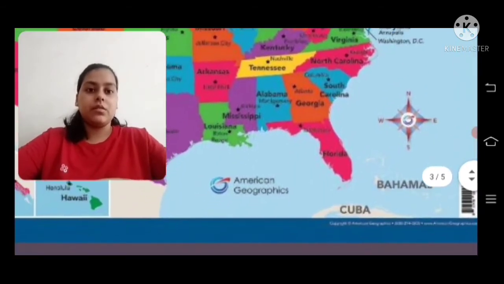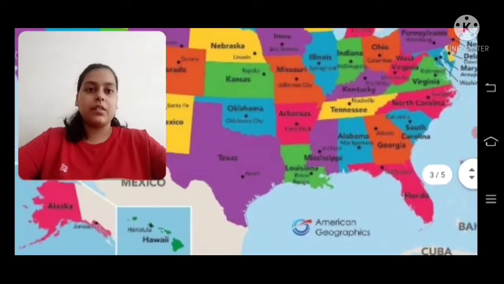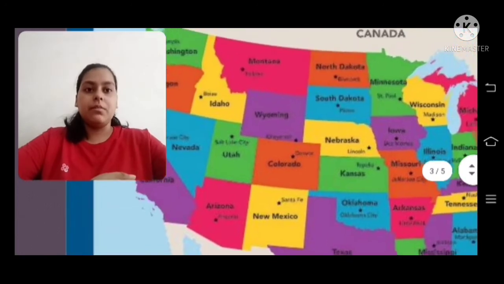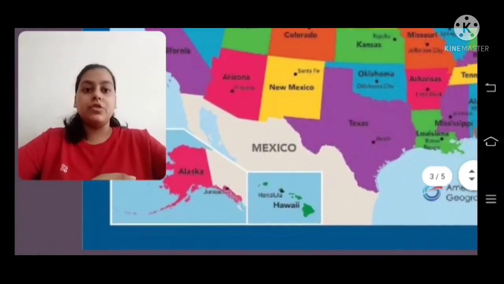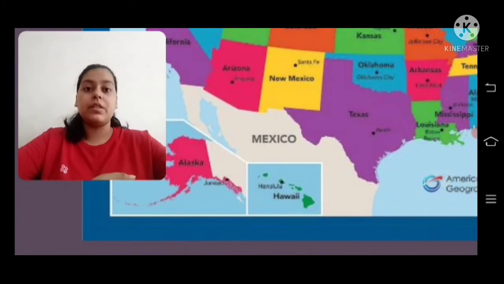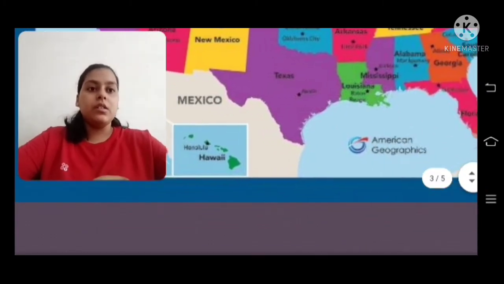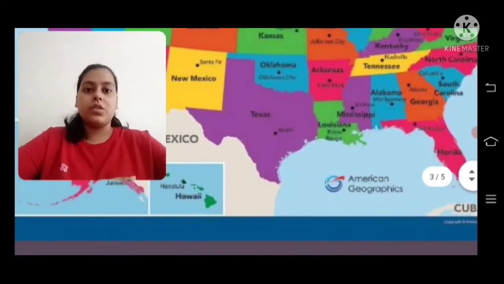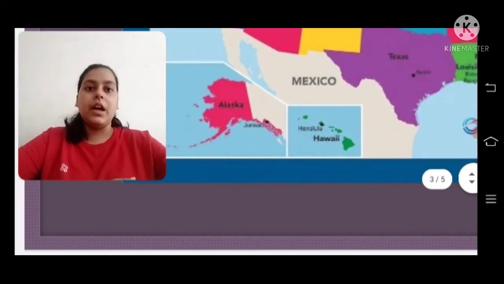You can take a screenshot. Next, you see there is Alaska. Alaska is not joined to this boundary. Alaska is joined to Canada, but it is a state of America. And Hawaii is not joined to the land of the United States of America like these states. These are in the water bodies, right? Coastal area, we can say. Hawaii and Alaska do not share the land boundary of America, but they are states of America.